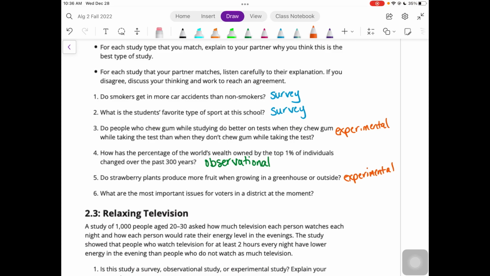All right. And then finally, what are the most important issues for voters in a district at the moment? An experiment would not make sense here. Nor would really observational data. You're trying to figure out what's important to people. And so a survey is going to gather that information by asking the people what is important to them. So that's how you could collect the data, by asking them.